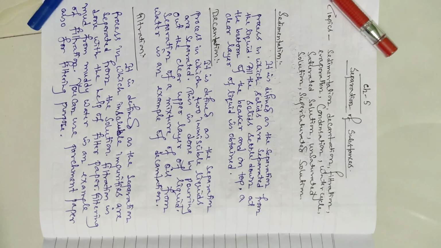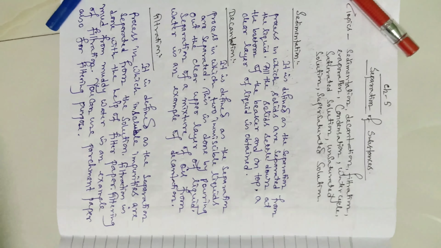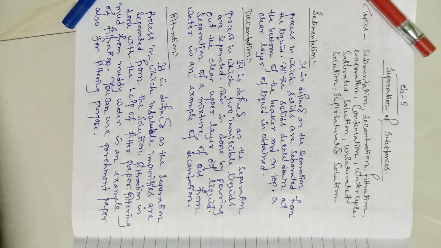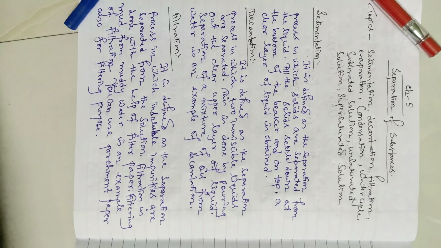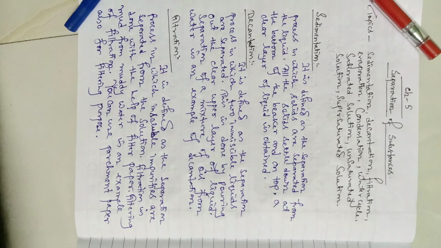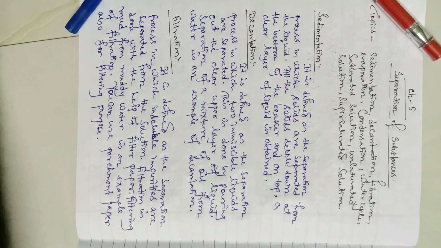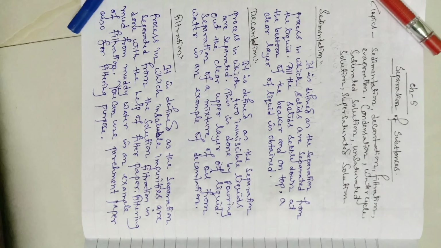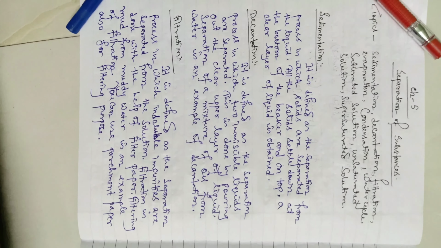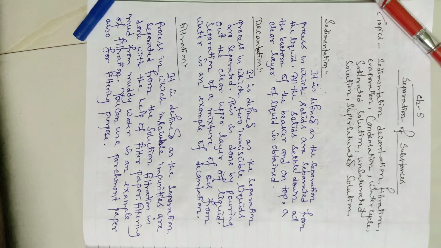Now filtration. It is defined as the separation process in which insoluble impurities are separated from the solution. Filtration is done with the help of filter paper. You fix the filter paper in a funnel at the mouth of the funnel, then pass the impure water through the filter paper, and the impurities stick properly to the filter paper. For that case you have to use the filter paper.